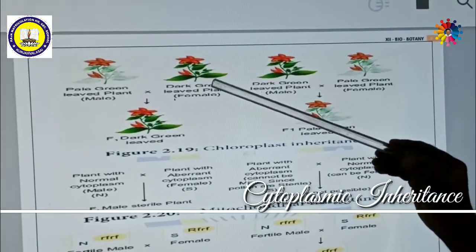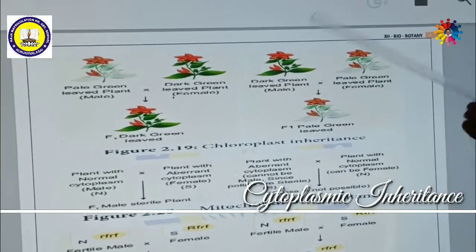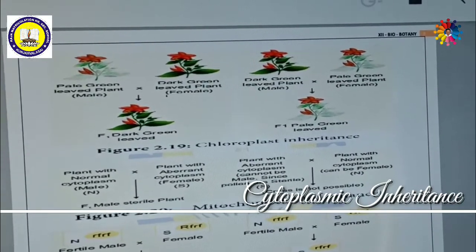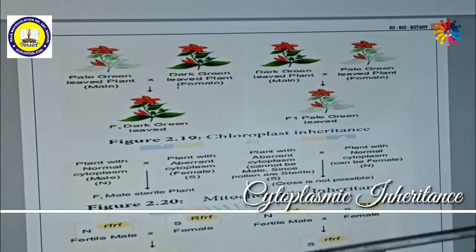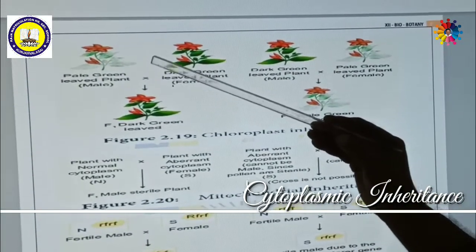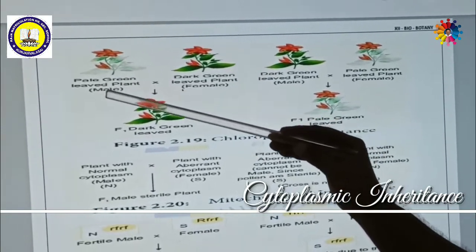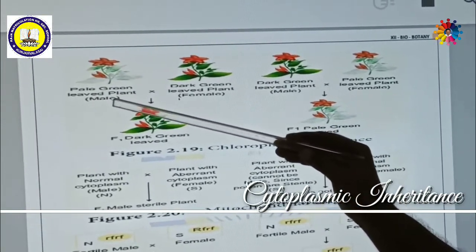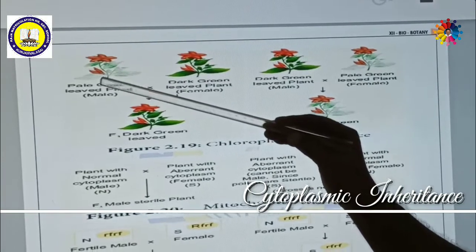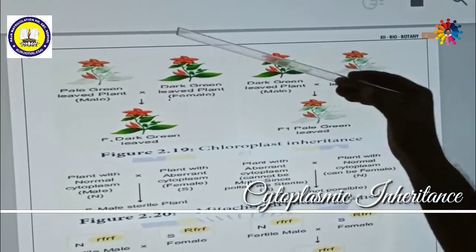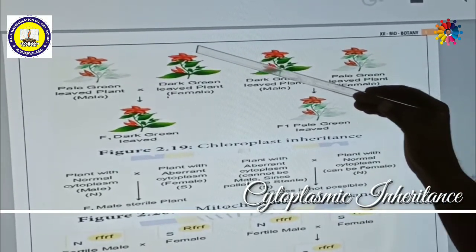So this is entirely different from Mendelian law. We shall go through how it is away from Mendelian law. Now we take a pale green leaved plant as the male plant. That means pollen grain from the light green plant is dusted on the stigma of the dark green plant.